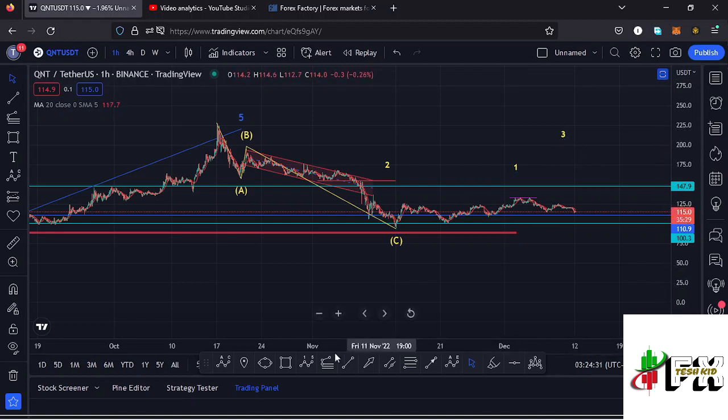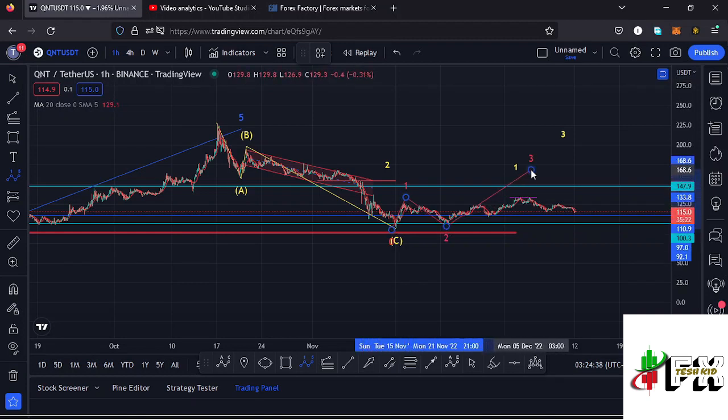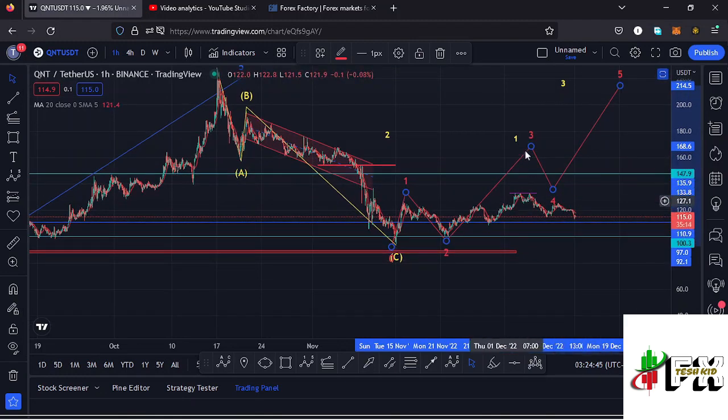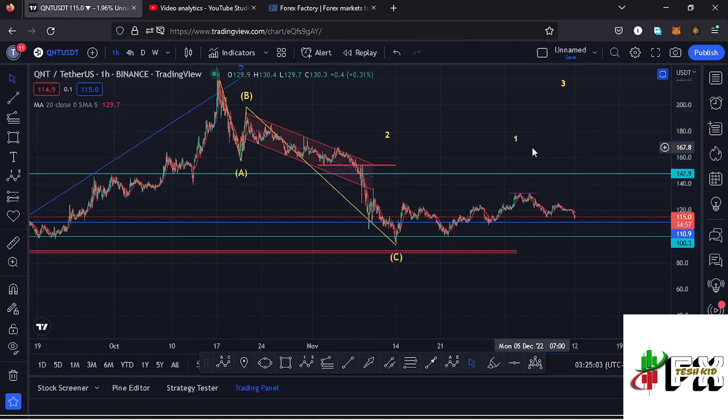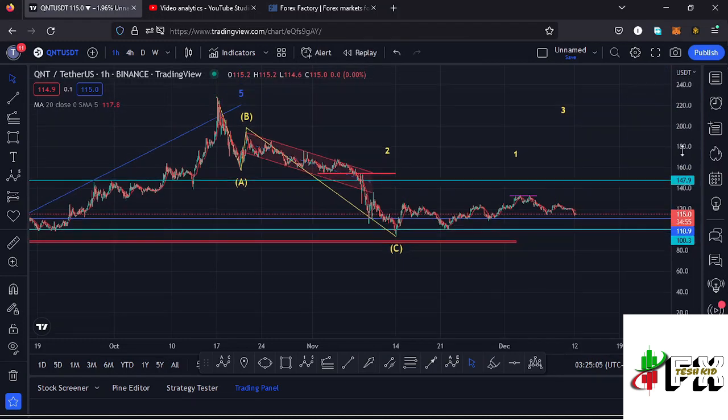that wave 3. I had sketched out an Elliott wave structure over here, having this as the wave 1, then a wave 2, then I was expecting a wave 3 before we see a wave 4, and then continue pushing even higher in the formation of that wave 5. But you can see from this Elliott wave structure, in the formation of that wave 3 we are not seeing an impulsive movement to the upside, and that means there are chances that this is not an Elliott wave structure to the upside in the formation of that wave 3, because we are losing that impulsive nature, and I have to remove that Elliott wave structure from my charts.